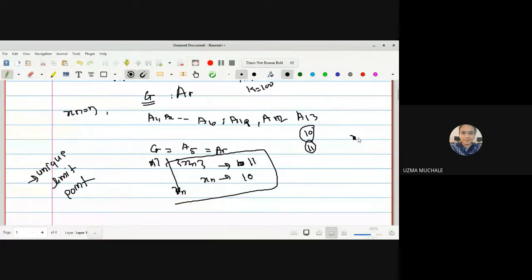So x is replaced by k and open set G is replaced by AR, and this AR is nothing but your A5 in this case. This A5 is also sufficient for all types of sets. I can consider any number of sets. Suppose I consider A100. Out of all the A100 sets, I have selected A5. So I can say this same sequence xn will converge to 100. Are you getting me?